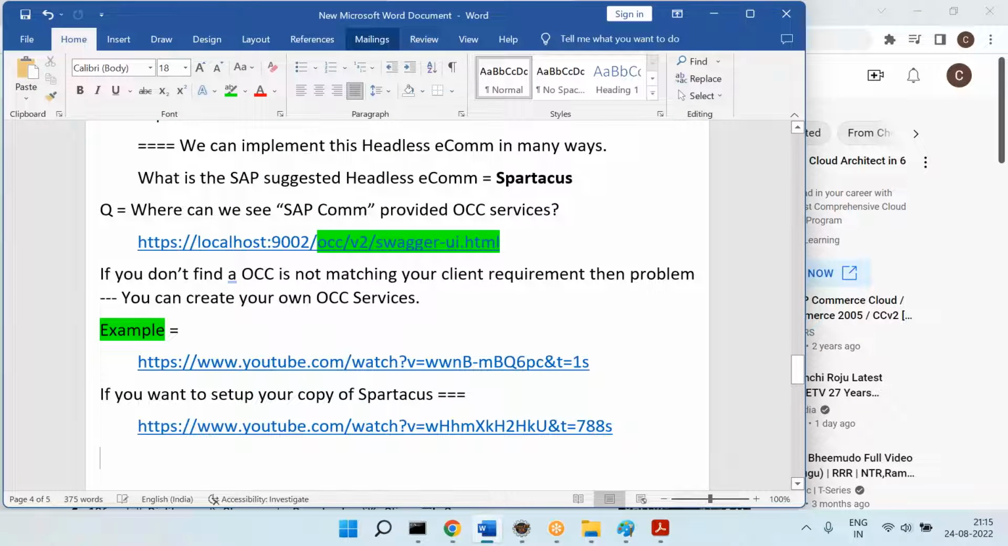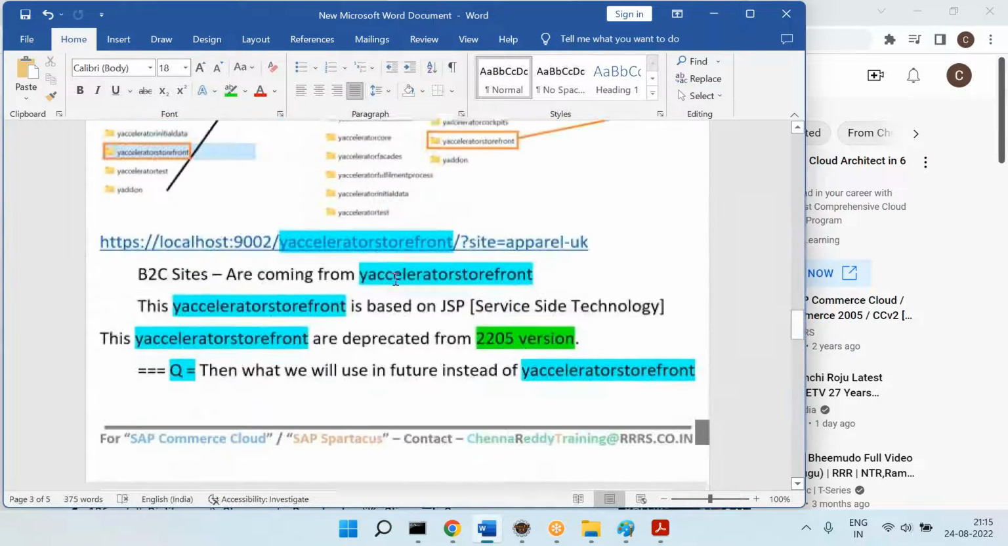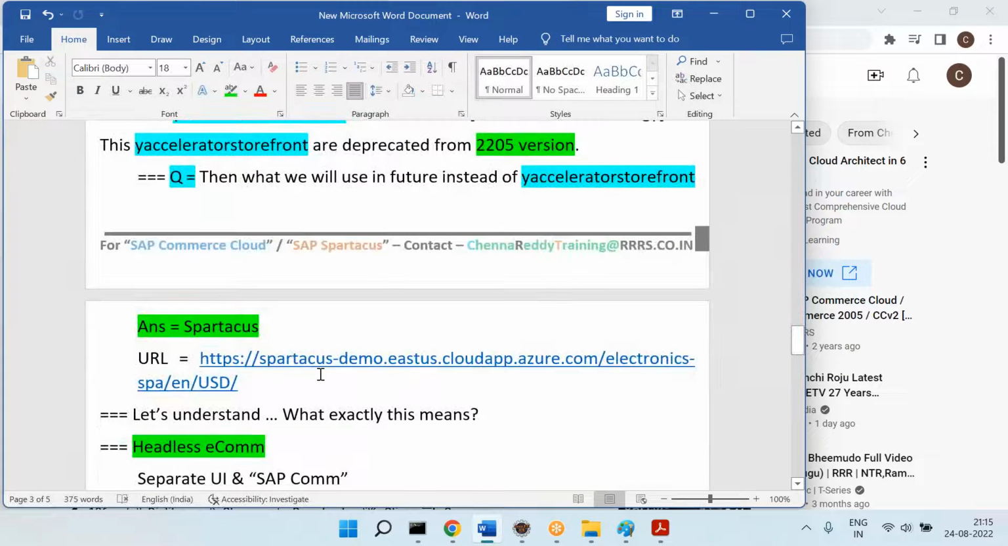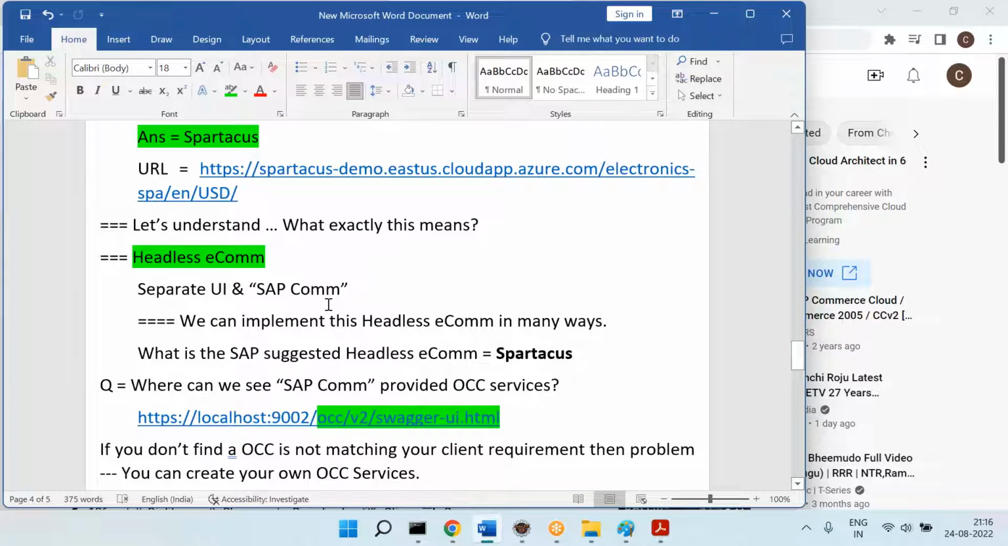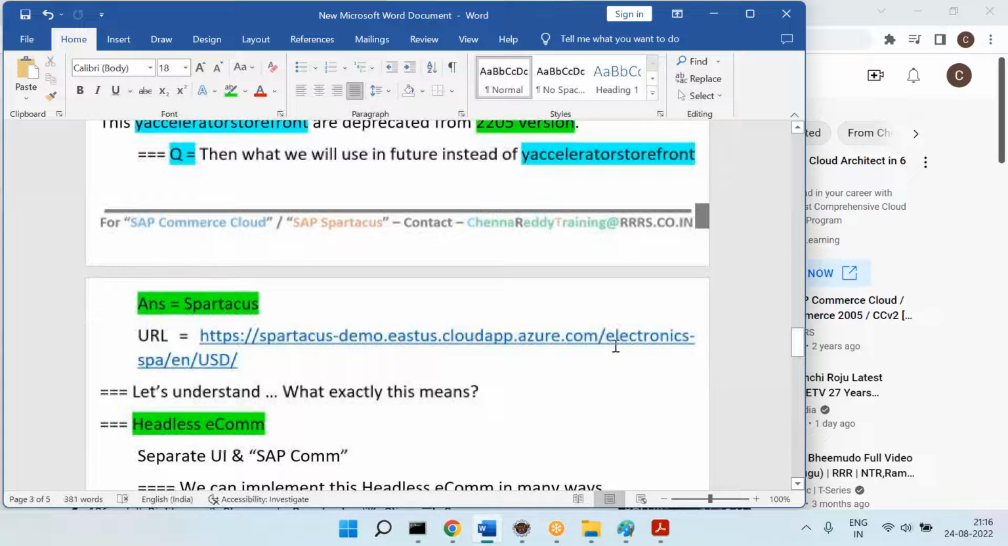Okay, that's all about the different sites. What is the meaning of Accelerator site? What is the meaning of Spartacus site? What is the direction? What kind of companies are using them? And if you want to set up the Spartacus site, and so on. Please remember, Spartacus is a separate training, which we will do later. That is it for now. If you have any questions on this, ask me.